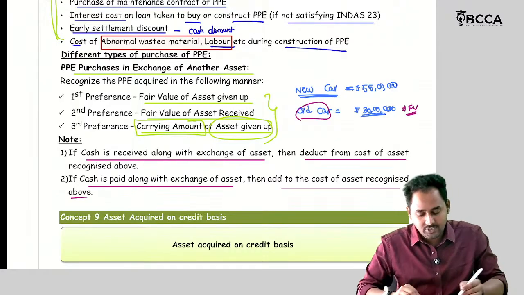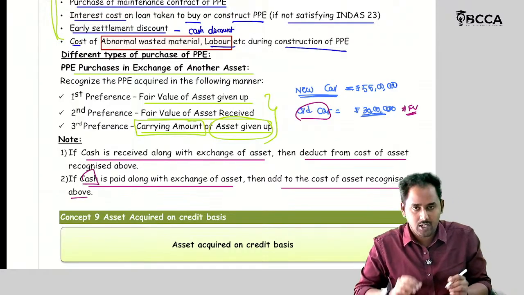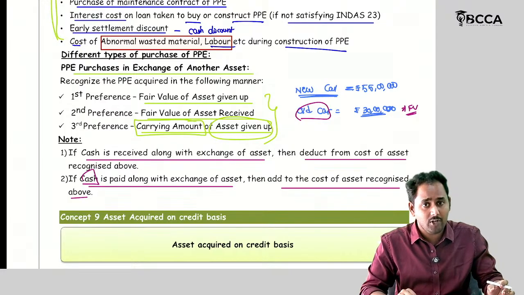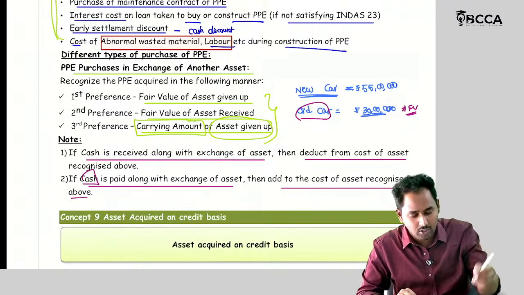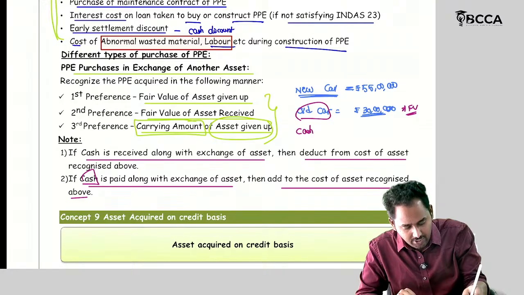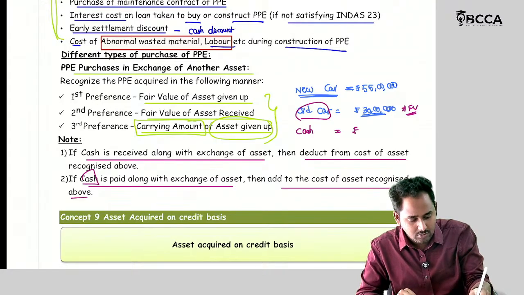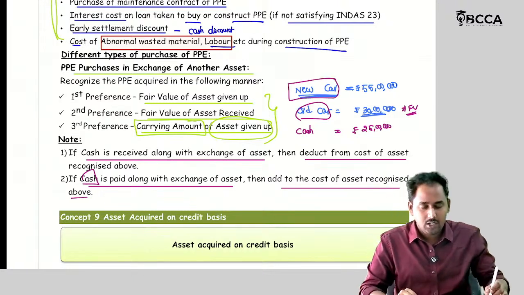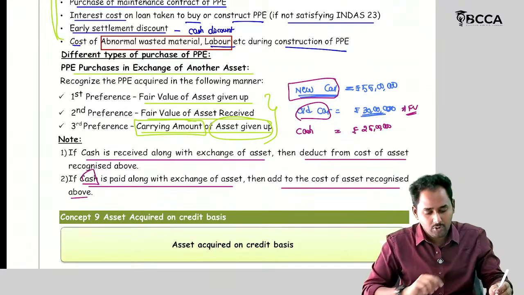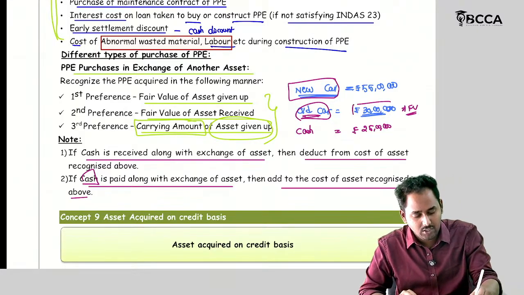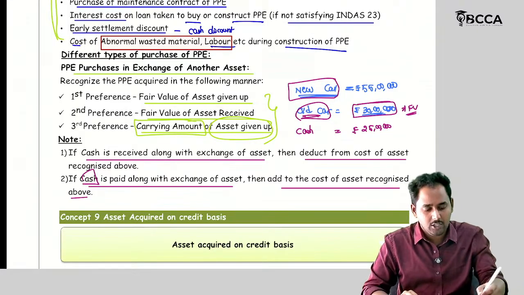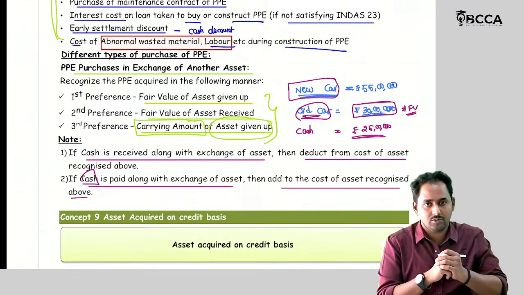So apart from this, cash is also being paid. What are the outflows? Outflow of one old car. What is the next outflow? Cash. How much? 25. Now, the new car should be recorded at the fair value of the old car, that is 30 lakhs, plus the cash outflow of 25 lakhs, a total of 55 lakhs. Okay.